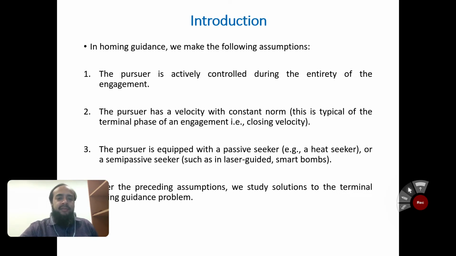This is typically the terminal phase of engagement, that is closing velocity. We have already studied the closing velocity. So at the terminal phase, we have to achieve the closing velocity. Closing velocity is the velocity where the interception occurs. So interception always occurs at the terminal point, where the closing velocity is achieved.